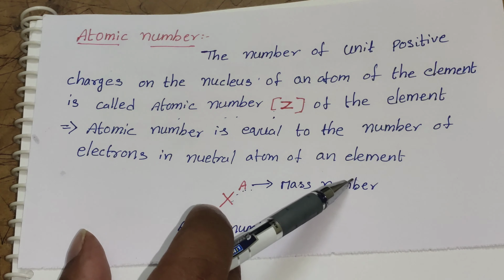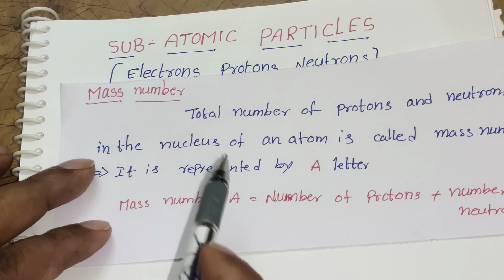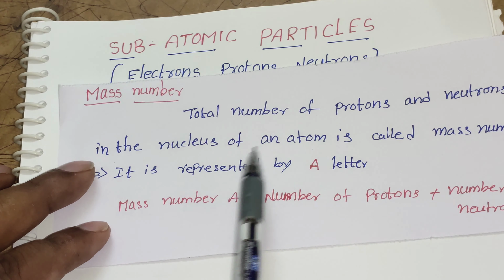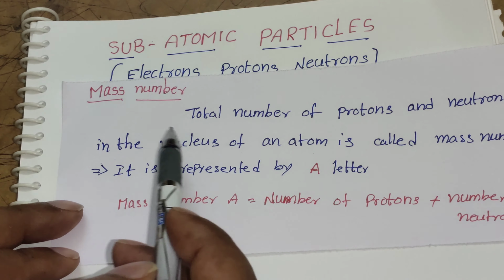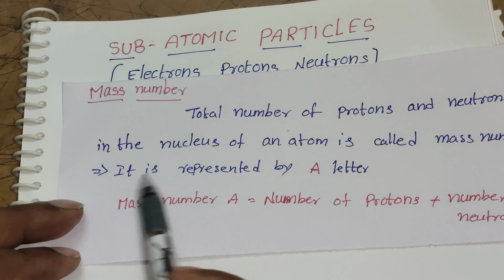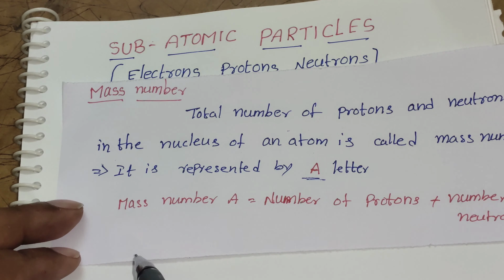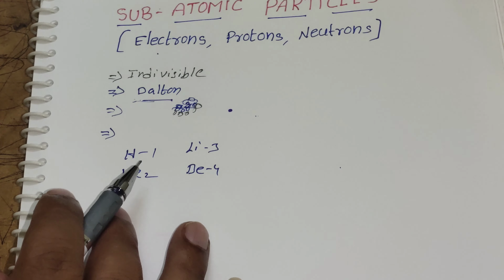And next, what is the mass number? The total number of protons and neutrons in the nucleus of an atom is called the mass number. Once again, the total number of protons and neutrons present in the nucleus of an atom is called the mass number, indicated by the letter A. So the mass number is equal to the number of protons plus the number of neutrons. For example, here I am writing one of the elements, oxygen.